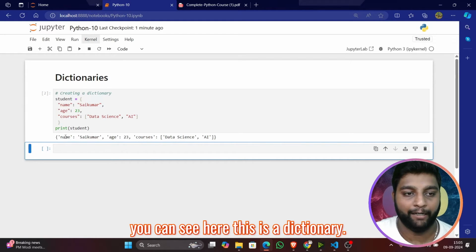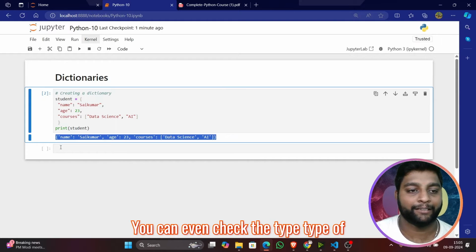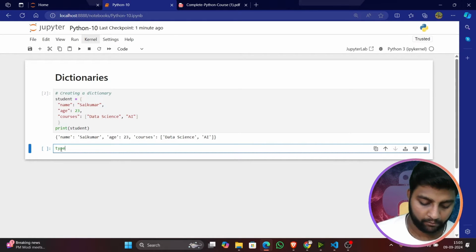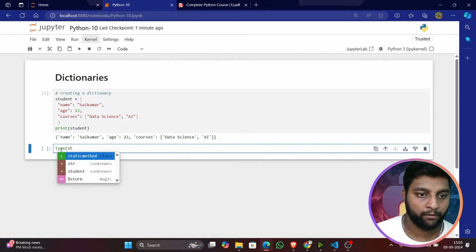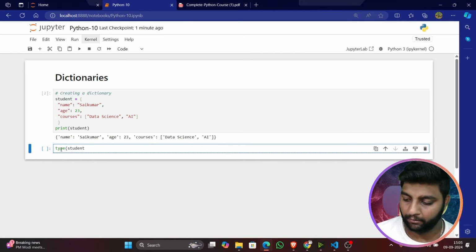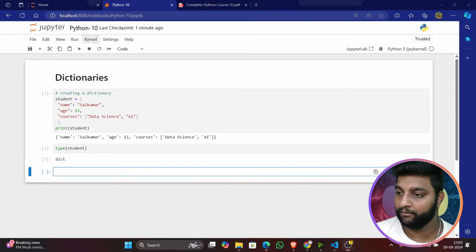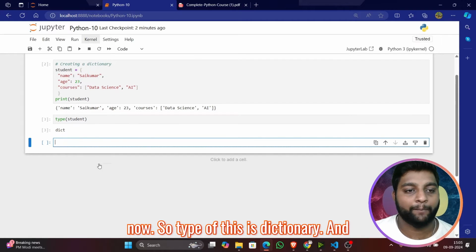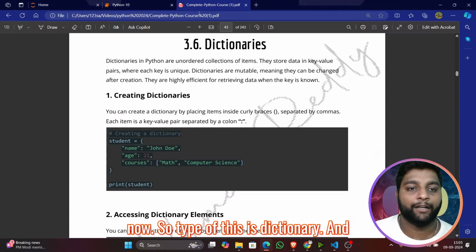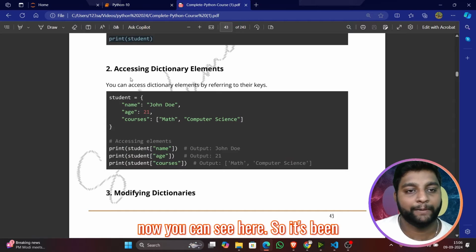Now you can see here, this is a dictionary. You can even check the type of student. You can see here it is a dictionary. So the type of this is dictionary, and it's been created, right?